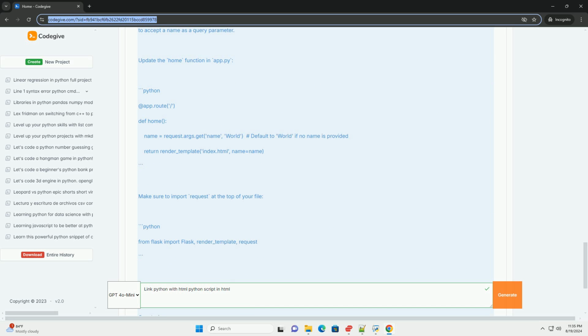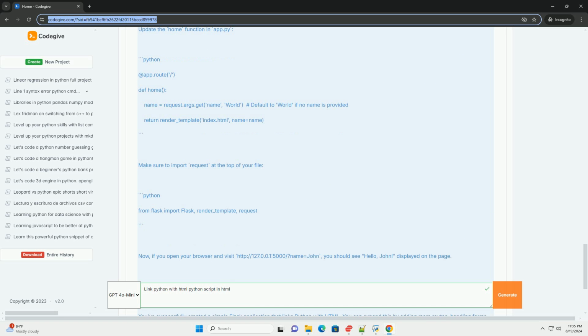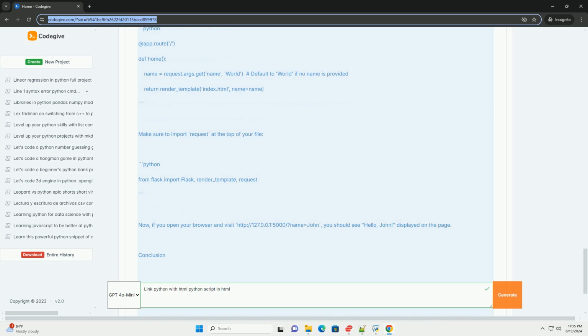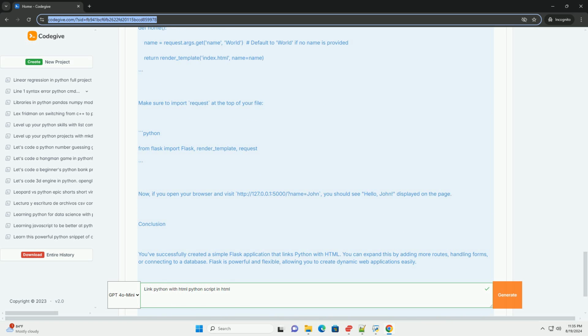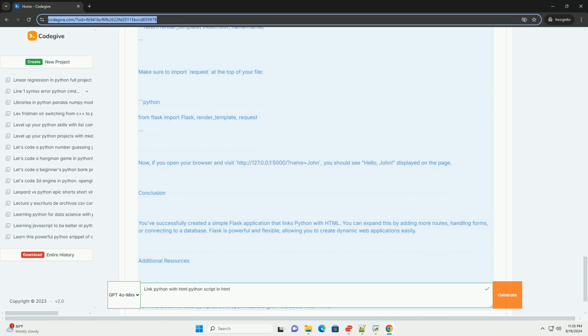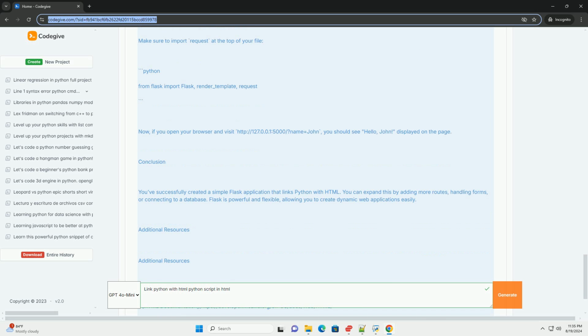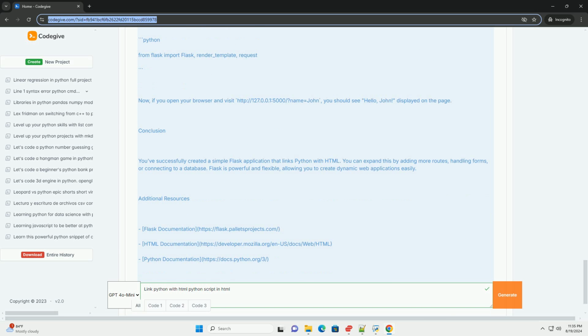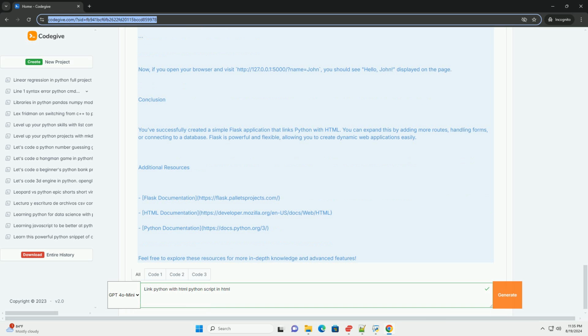Conclusion. You've successfully created a simple Flask application that links Python with HTML. You can expand this by adding more routes, handling forms, or connecting to a database. Flask is powerful and flexible, allowing you to create dynamic web applications easily.